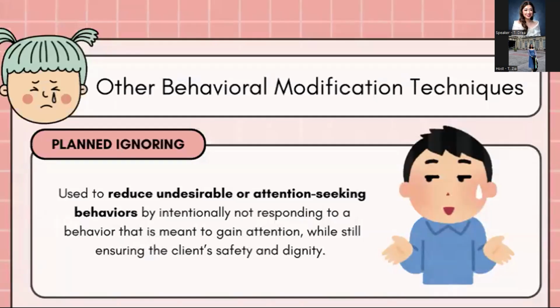Now we move on to other behavioral modification techniques. When we say other, it means that it is mainly for correcting behaviors and na siya masyado on the teaching and learning part, no. So first we have planned ignoring. This is used to reduce attention-seeking behaviors by removing attention from inappropriate actions while reinforcing appropriate alternatives. Remember that safety is always our priority for this one.